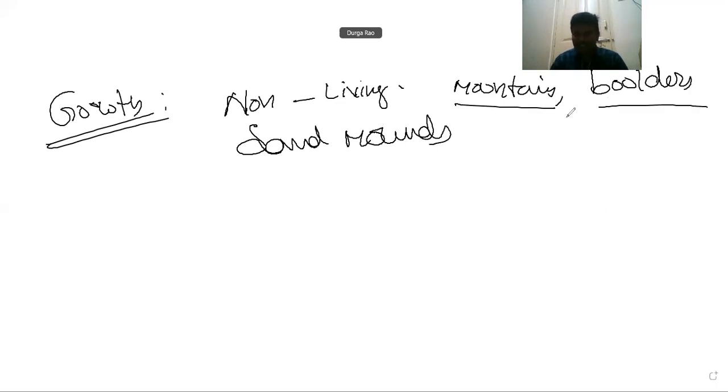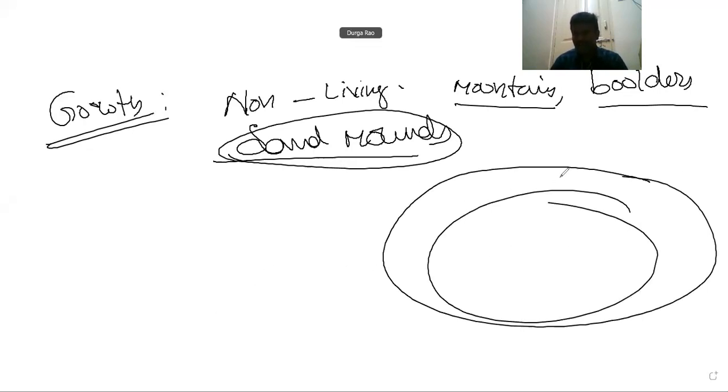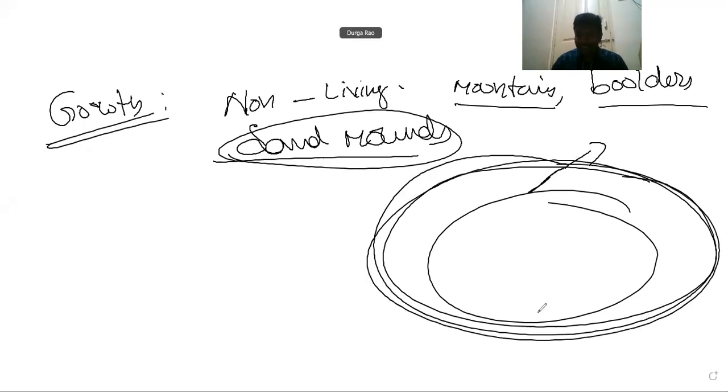So mountains, boulders, sand mounds. In these, the growth process is slow. As more matter is added on them, then automatically growth occurs. For example, sand mounds. If you add 5 trucks of sand to a sand mound, then the growth process is increased. They show an increase in their mass when we add extra material like that, mountains, boulders, soil, or any matter.